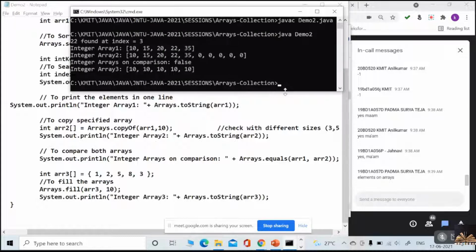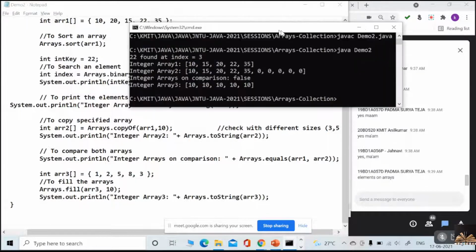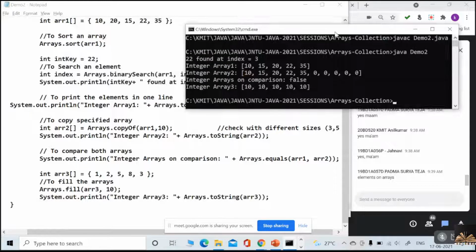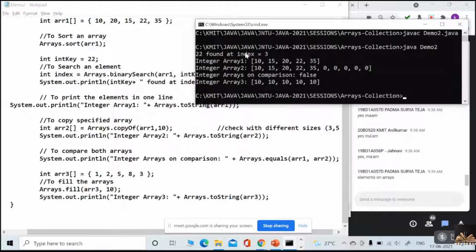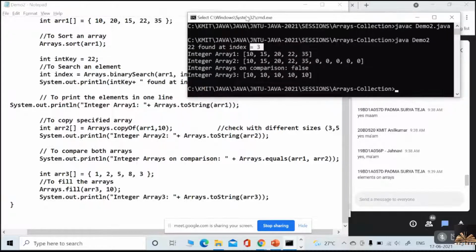Have a look at this. Initially, the value 22 is found at index 3. Okay, very good. And the array is this. What is that? It is the result of the toString method.